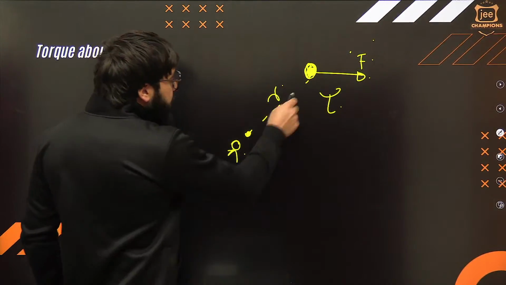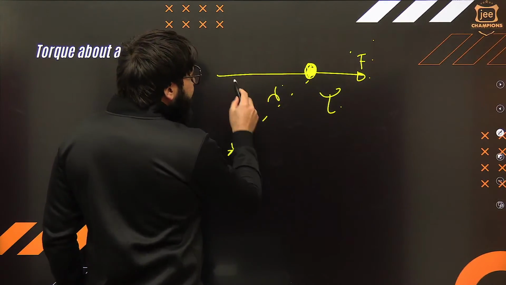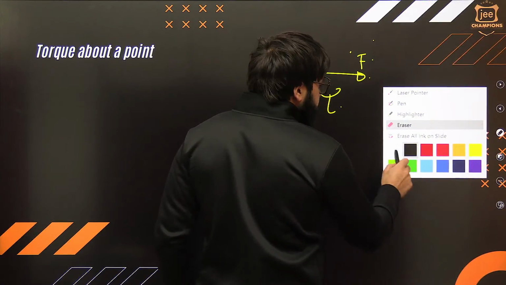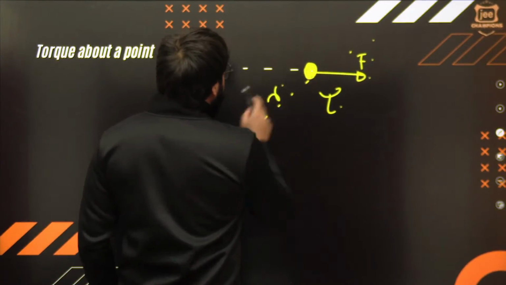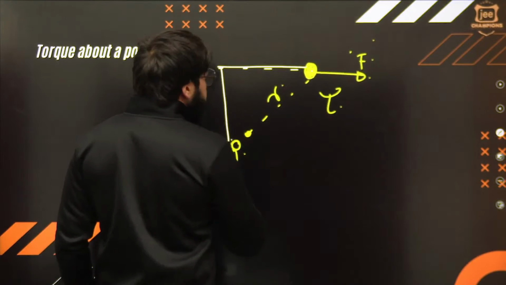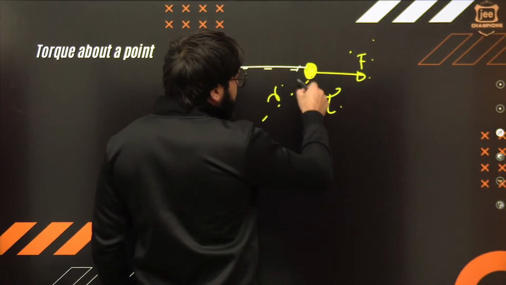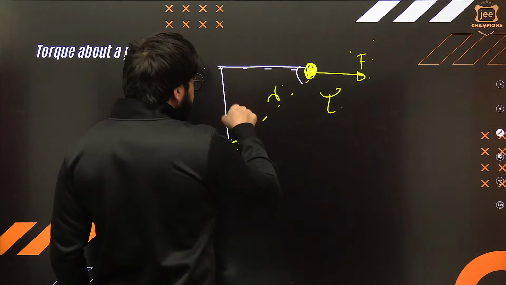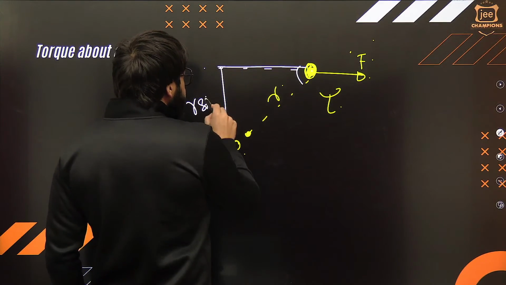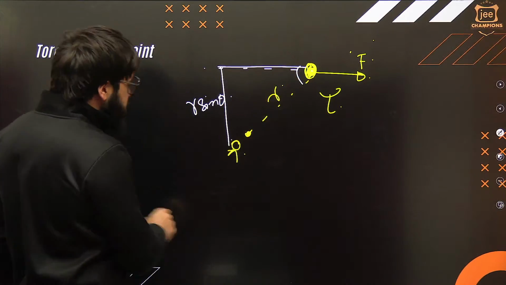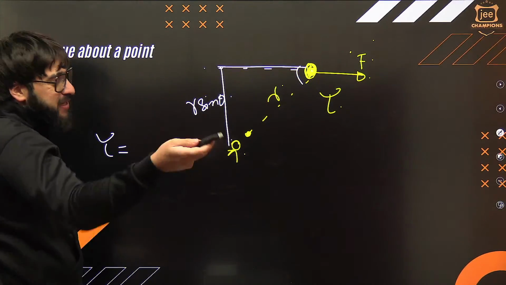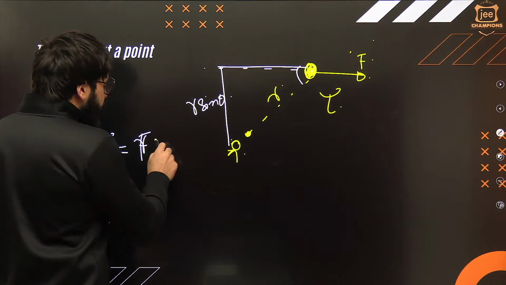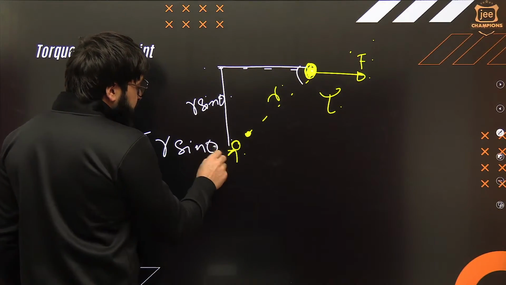Listen to me very carefully. If I say this is R, can I say in that case torque about a point will be exactly the same? If this is R and this is theta, this is R cos theta, and can I just write this will be R sine theta? Can you tell me what is the value of torque over here? That is nothing but RF sine theta, or F into R sine theta, exactly, understand?